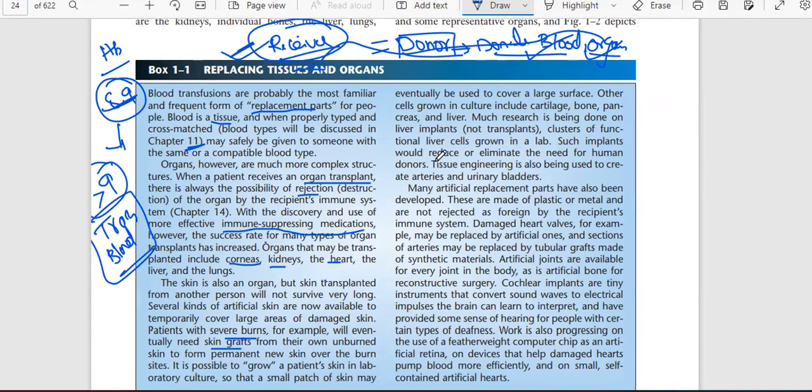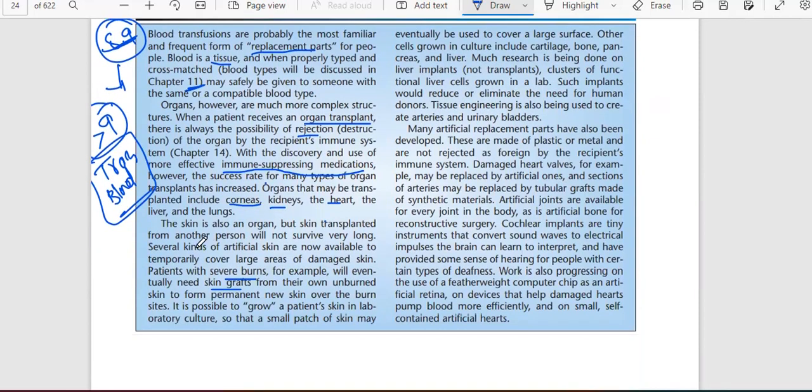Such implants would reduce or eliminate the need for human donors. Tissue engineering is also being used to create arteries and urinary bladders. So here, one of the most recent research is giving here that skin transplantation can also be done, but it is not successful, because the person will not survive.